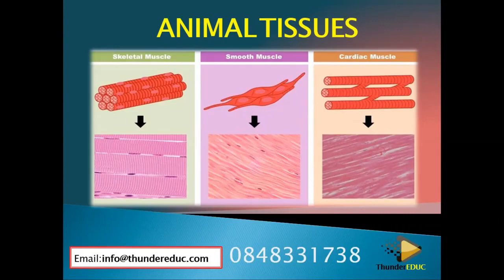So now, since we have seen the cells in detail and how cells reproduce, we need to see what you form when you combine the cells. They form what are called tissues. That's why today we are going to look at animal tissues. When you say animal tissues, these are cells combined together. They perform a specific or common function, then you form what you call tissues. Since we have plants and animals, we look at plant tissues and animal tissues separately. So in this clip, we're going to be looking at animal tissues.